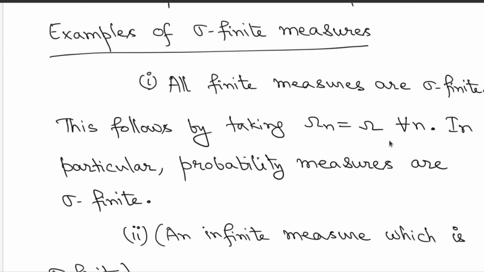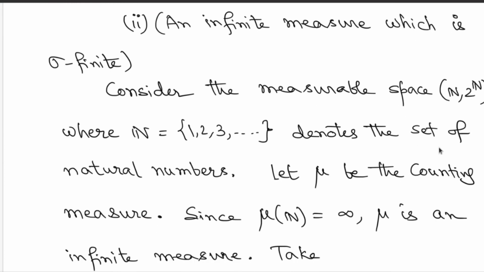Okay, but then you would like to get examples for the case of infinite measures. So an infinite measure which is sigma finite is discussed here. Consider the measurable space with the set of natural numbers N and the power set.